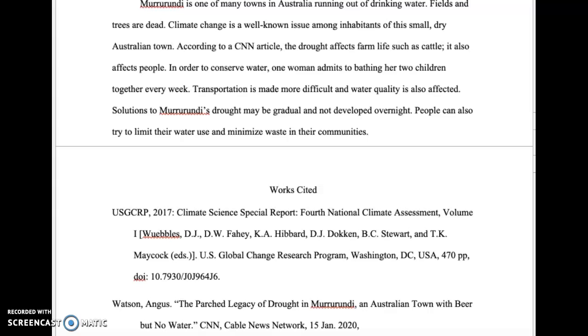Transportation is made more difficult and water quality is also affected. Solutions to Murrurundi's drought may be gradual and not developed overnight. People can also try to limit their water use and minimize waste in their communities.